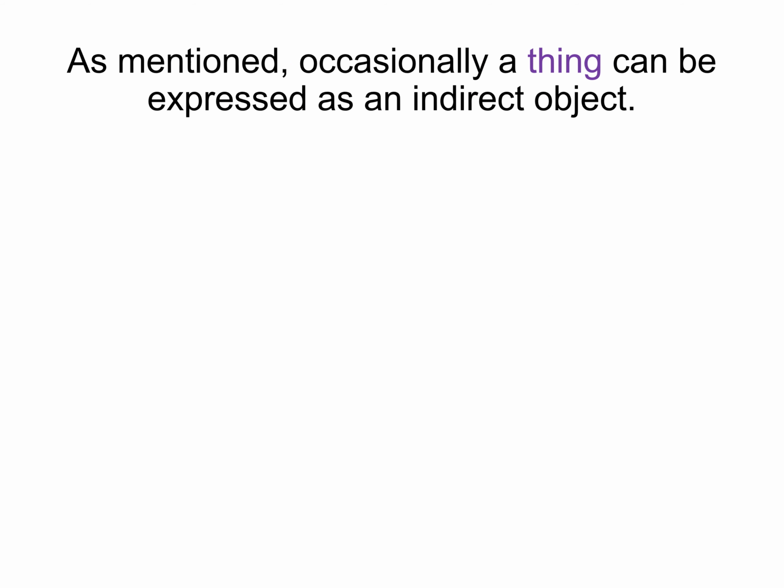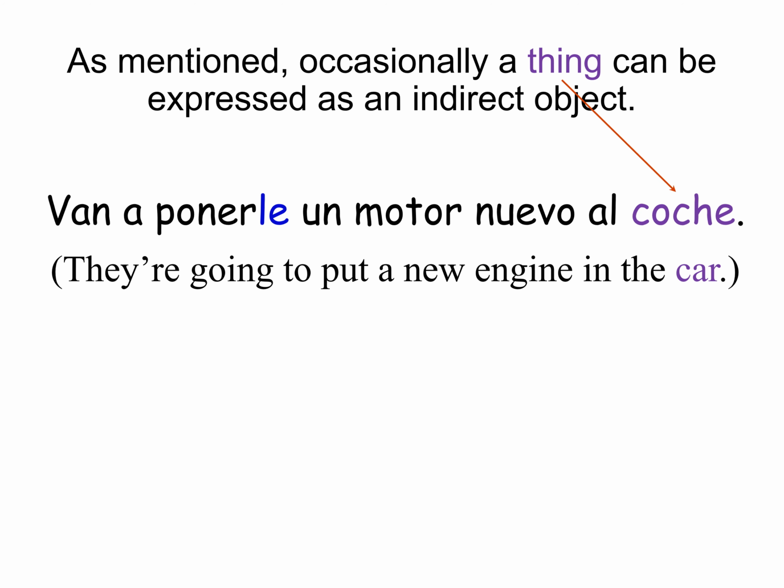As mentioned, occasionally it's a thing, right? Sometimes, for example, a thing like an object, in this case, an engine. Voy a ponerle un motor nuevo al coche. Okay, so they're going to put a new engine in the car.